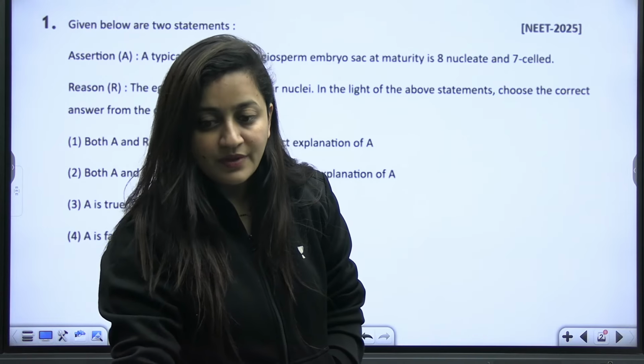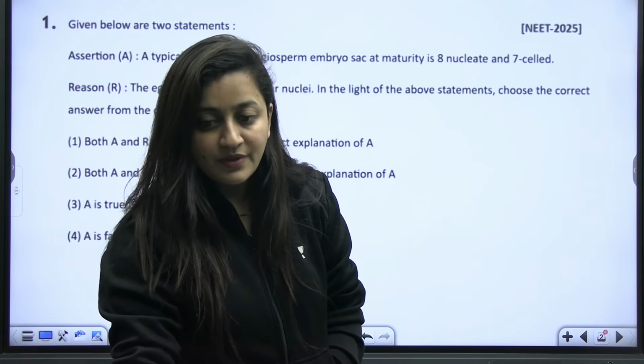Given below are the two statements. So this is the assertion and reason. A typical unfertilized angiosperm embryo sac at maturity is 8 nucleated and 7 celled. The reason is egg apparatus has two polar nuclei. In the light of above statements, choose the correct answer from the options given below.